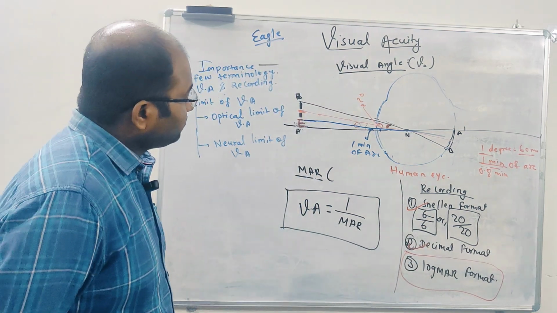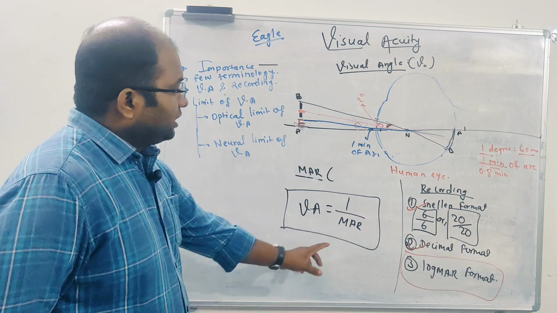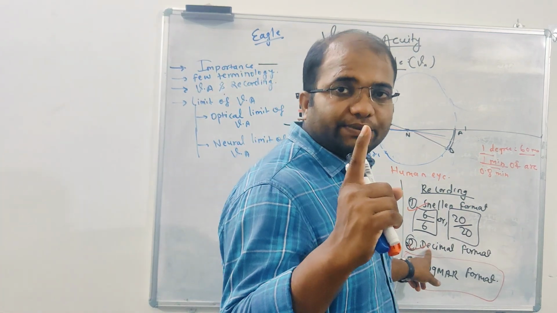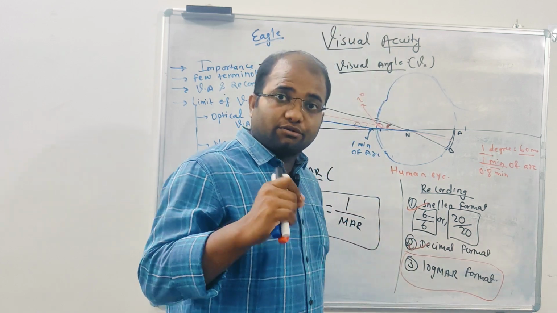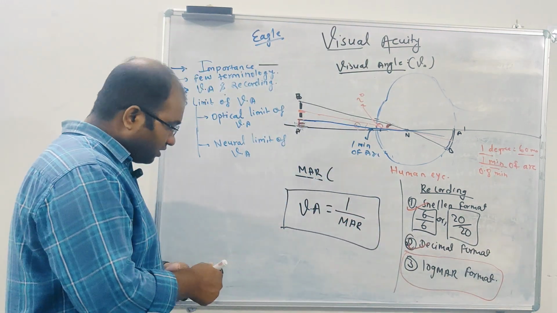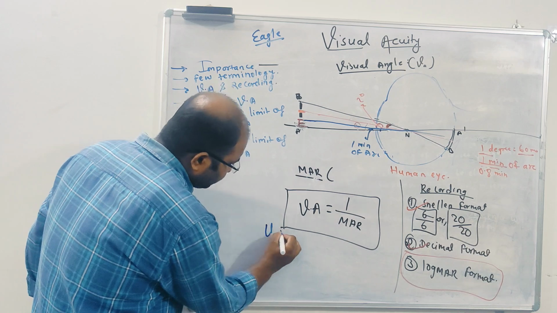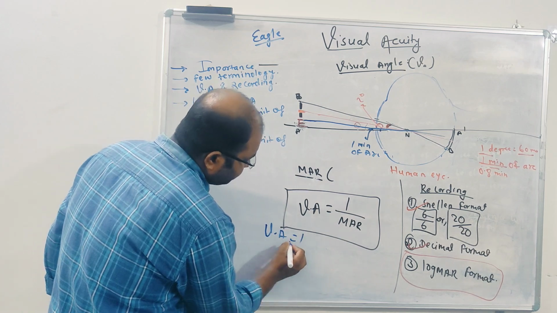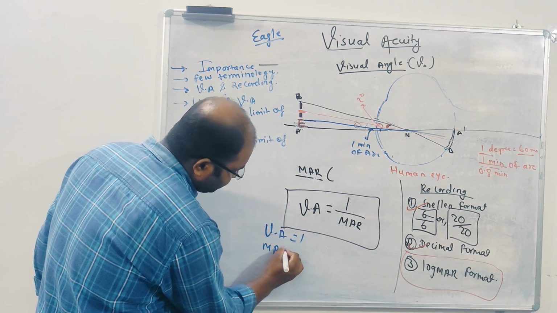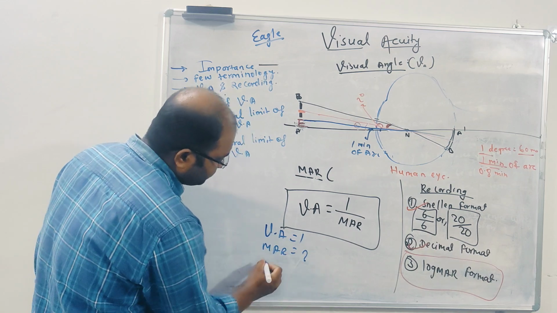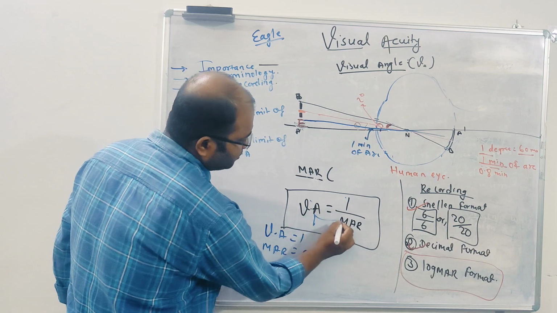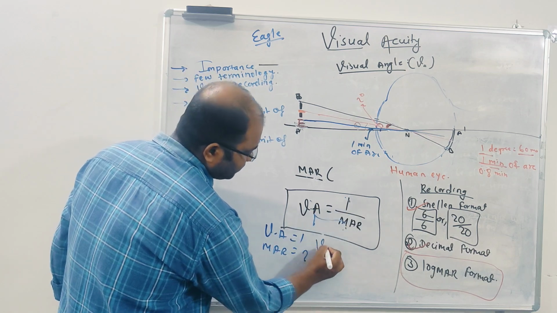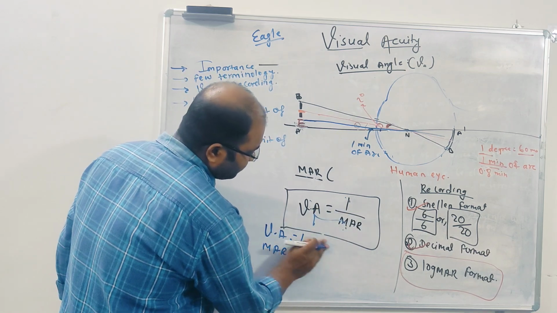Now, if the visual acuity is 1, what does it mean? It is normal vision. You have good vision, normal vision. So visual acuity is 1. That means MAR will be how much? If visual acuity is 1, MAR is the reciprocal of it, 1 by 1. So MAR will be 1.